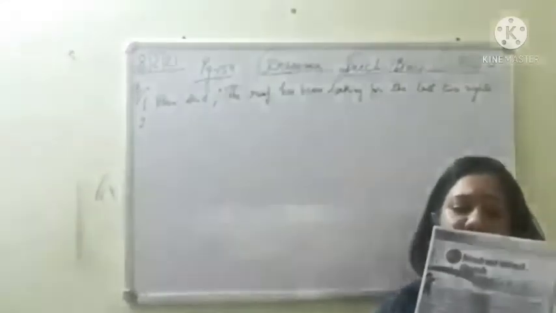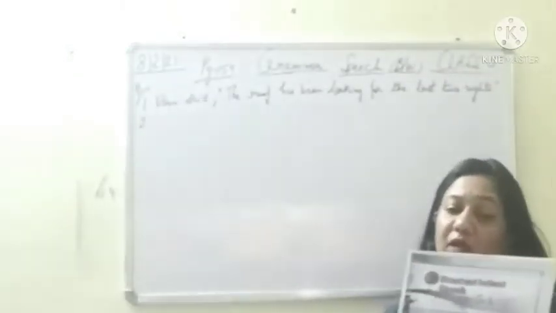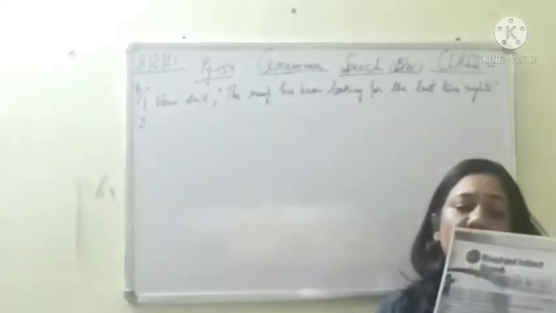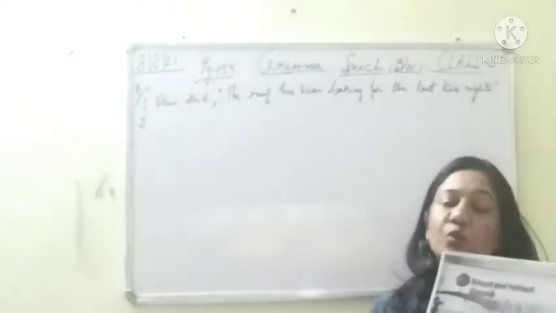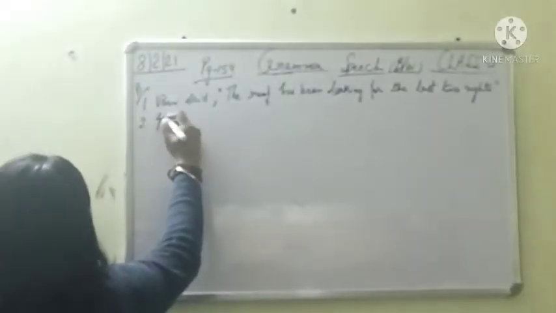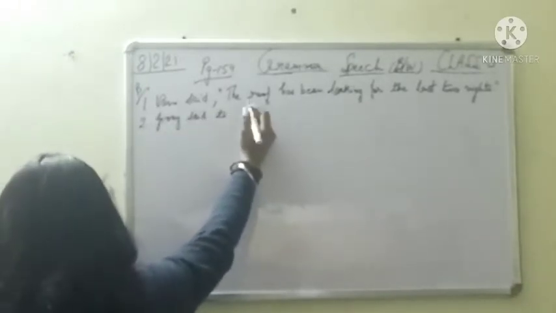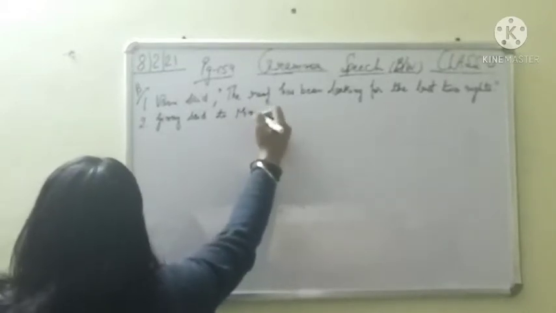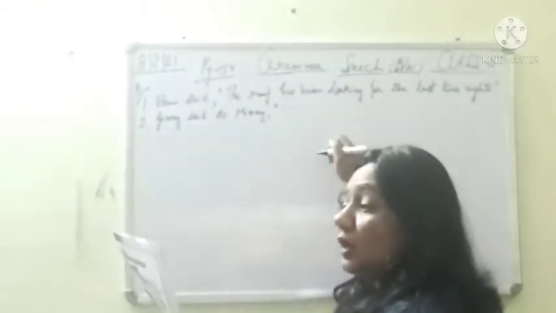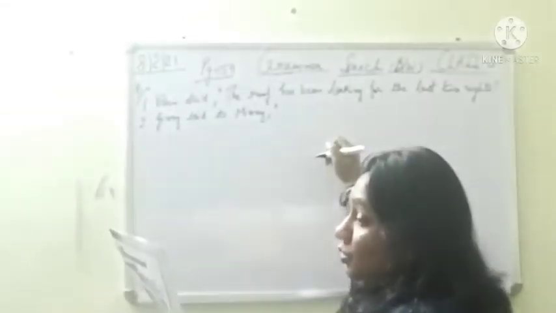Next, Ginny asked Minnie if she could help her with her homework. Now, Ginny said to Minnie. Asked means said to. Ginny said to, who is the second listener here? Minnie. So Ginny said to Minnie, comma, inverted commas begin. What did she say? If she could help her with her homework. So it becomes, can you help me with the homework?